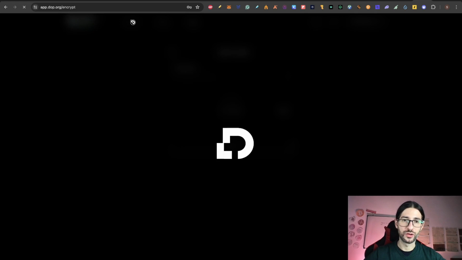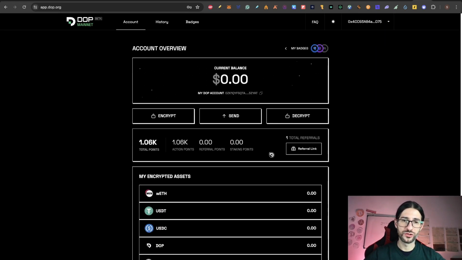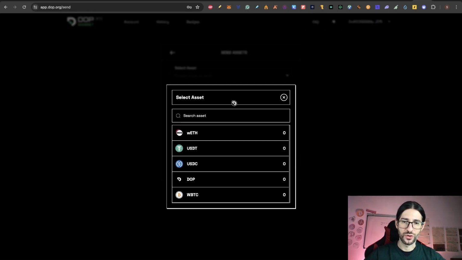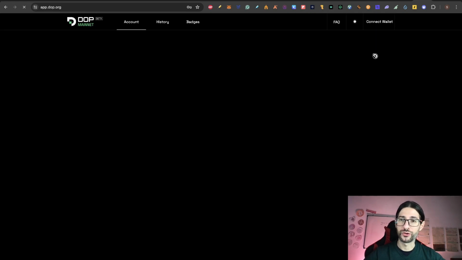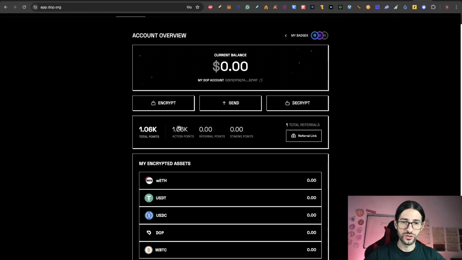When you decrypt, automatically you will get your wrapped Ethereum back into Ethereum again. So with that, you just saw how I encrypt and decrypt. Once you encrypt, what you should be doing is sending the asset here. I already decrypted my assets, but you should select one, the amount that you want to send, and the address that you want to send it to. Remember here you need to put the DOP wallet address, not your MetaMask address. Those are the three basic actions that you will get points for.